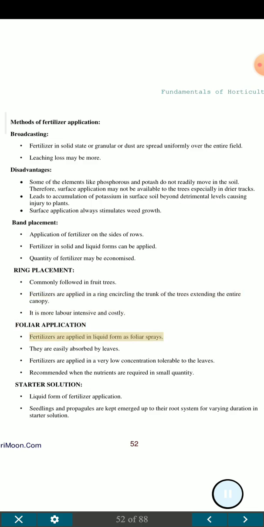Foliar application: fertilizer is applied in liquid form as foliar sprays. They are easily absorbed by leaves. Fertilizer is applied in a very low concentration tolerable to the leaves. Recommended when the nutrients are required in small quantity. Starter solution: liquid form of fertilizer application. Seedlings and propagules are kept immersed up to their root system for varying duration in starter solution.